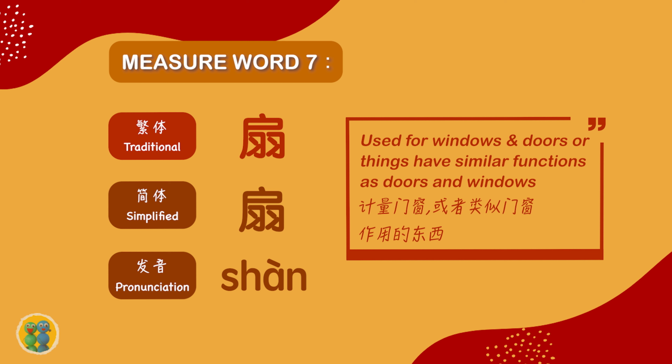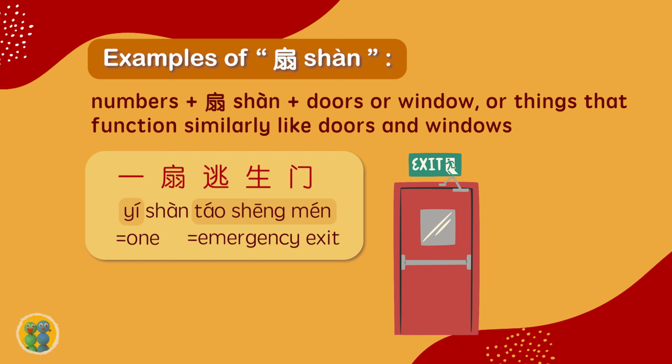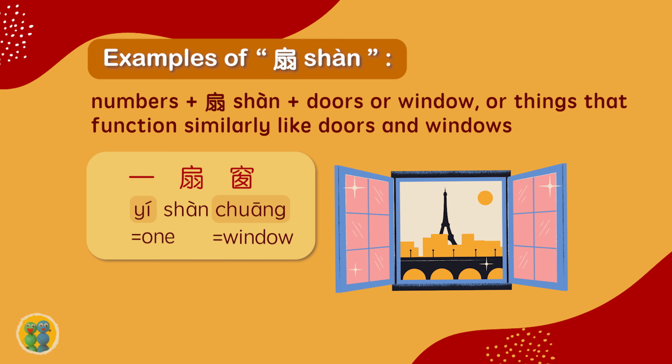The seventh measure word is 扇. It is used for windows or doors or things that have similar functions as doors and windows. Examples of 扇: 一扇逃生门. 一 means one. 逃生门 means emergency exit. 一扇窗. 一 means one. 窗 means window.